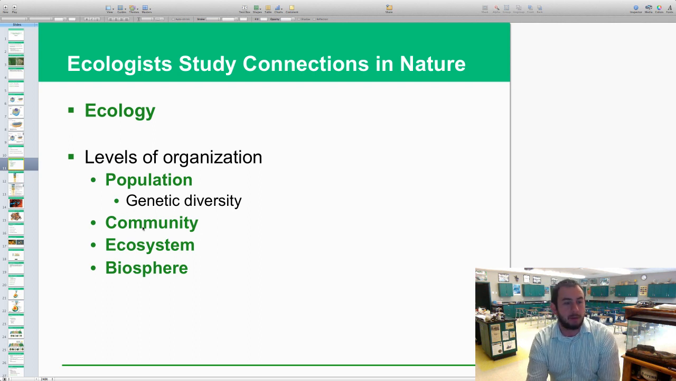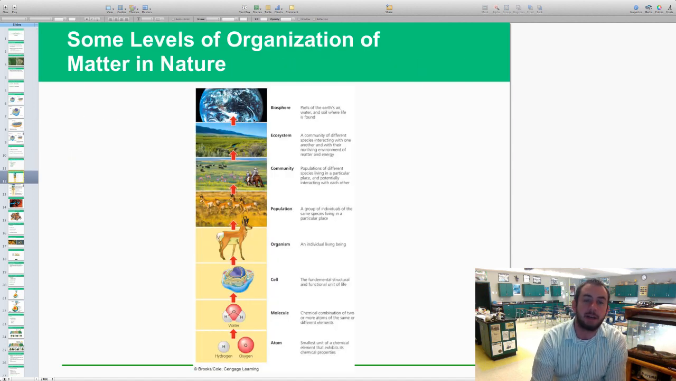A bunch of populations make up a community, a bunch of communities make up an ecosystem, a bunch of ecosystems make up a biosphere. And you can see that on this image right here, the biosphere being at the top, all the way down to atom, I guess. There are organisms, so you can even go smaller: cell, molecule, and atom, going all the way up to what we just kind of talked about.